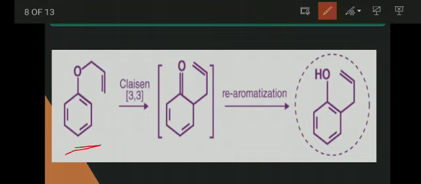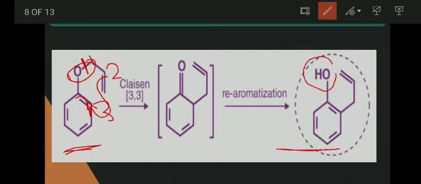So this is the allyl ether. Here I give you the numbering of this compound: 1, 2, 3 and 1, 2, 3. That two atom is the saturated atom. So what happened here? That one bond is broken and that group is attached on the ortho position. Therefore the formation of ortho-allyl phenol takes place.